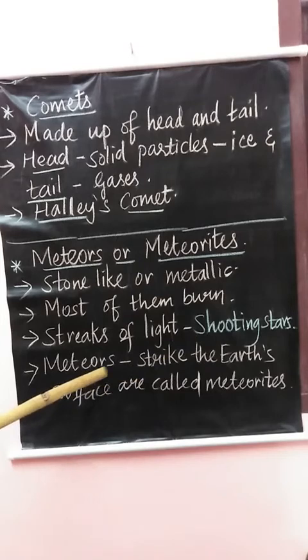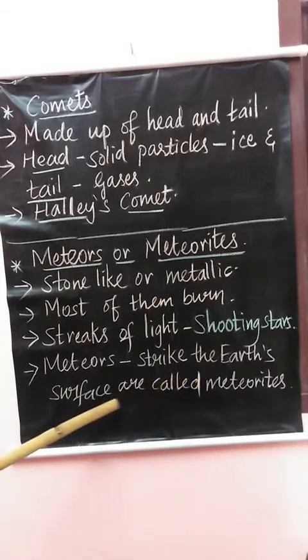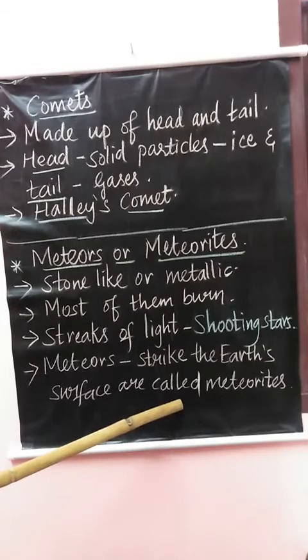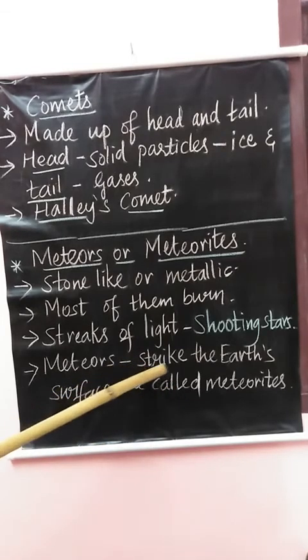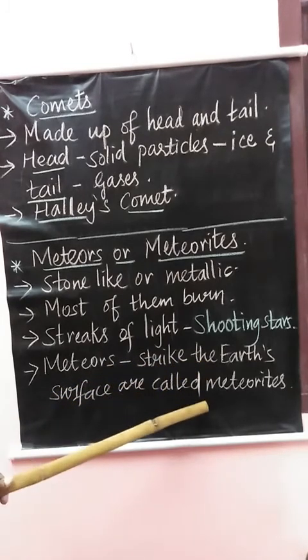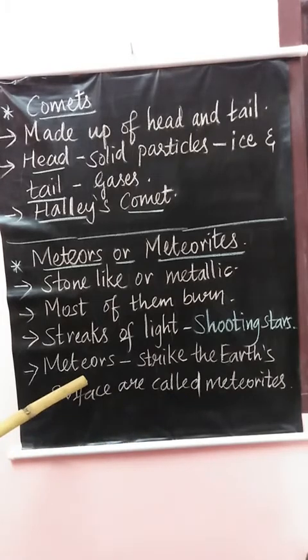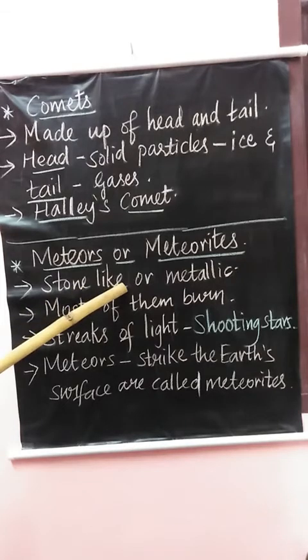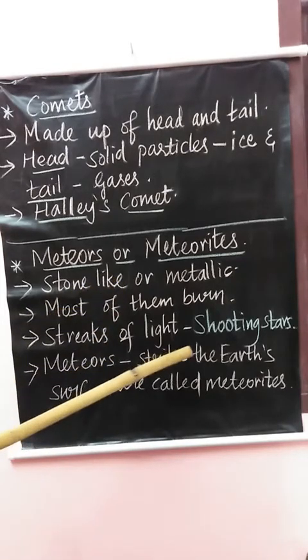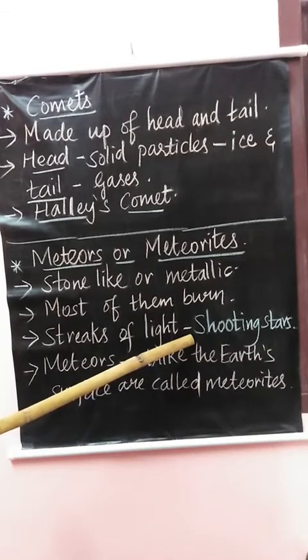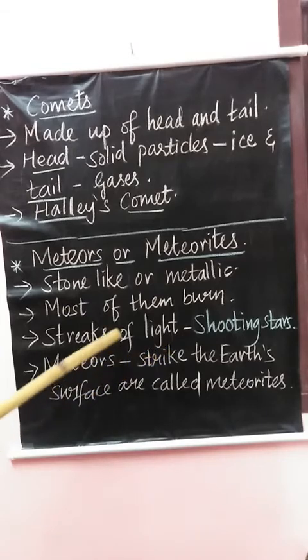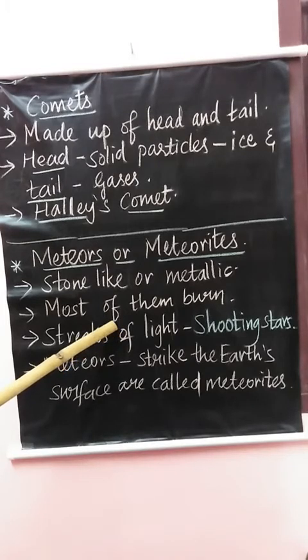The meteors which strike the Earth's surface are called meteoroids. What are these meteors? I already told you, it's a stone-like or metallic object, also known as shooting stars, or pieces of dust and debris from space that burn up in Earth's atmosphere, where they can create bright streaks across the night sky.